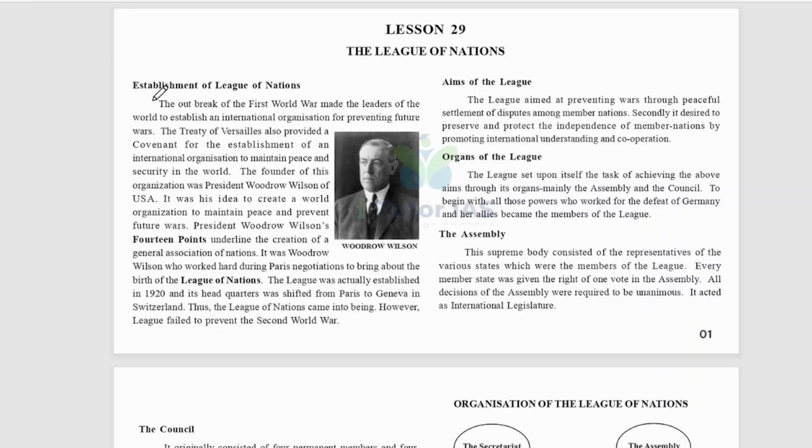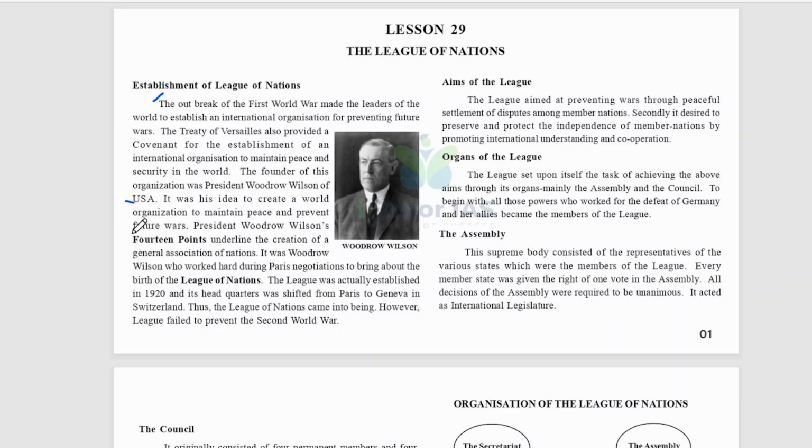The Treaty of Versailles also provided a covenant for the establishment of an international organization to maintain peace and security in the world. The founder of this organization was President Woodrow Wilson of the USA. This is a picture of Woodrow Wilson, and it was his idea to create the world organization to maintain peace and prevent future wars.